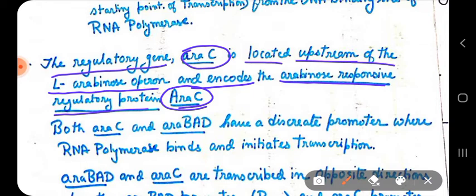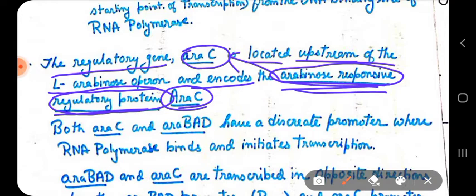The actual name of the ARA-C protein product is the arabinose responsive regulatory protein. This protein is the product of the ARA-C gene, and it is actually regulating your arabinose operon.